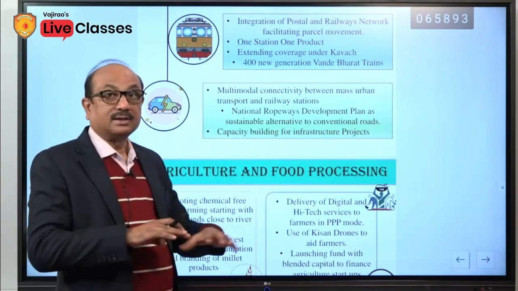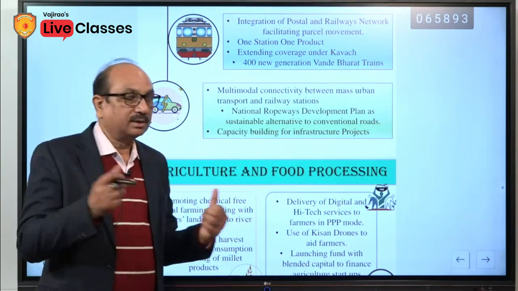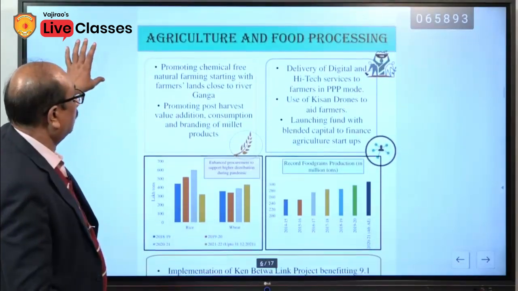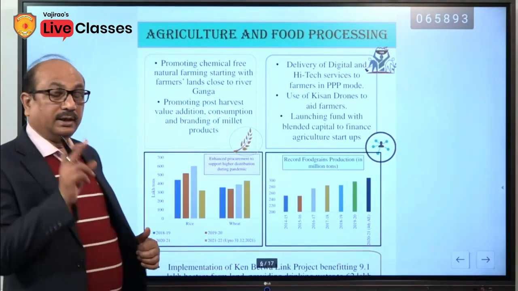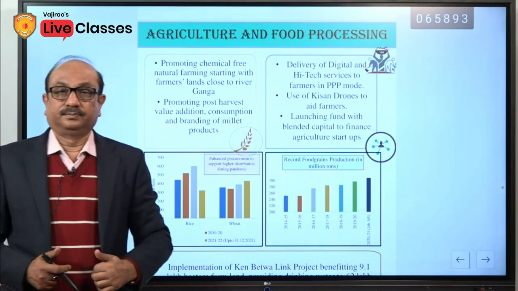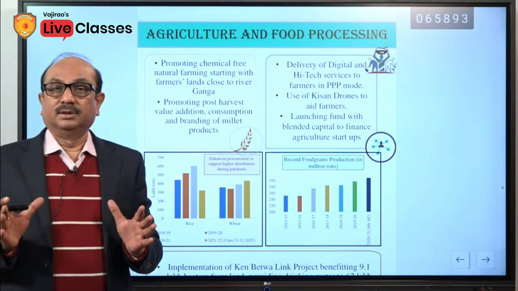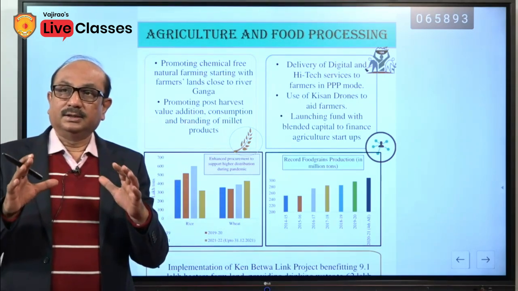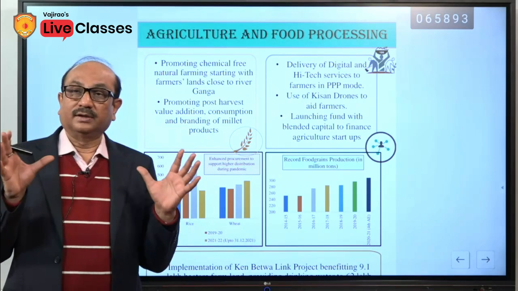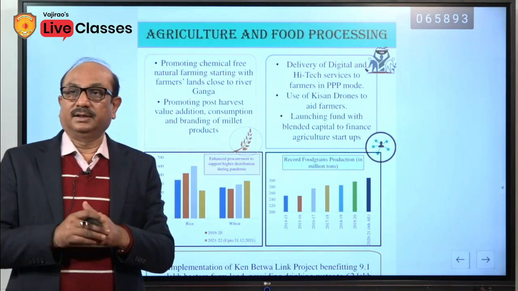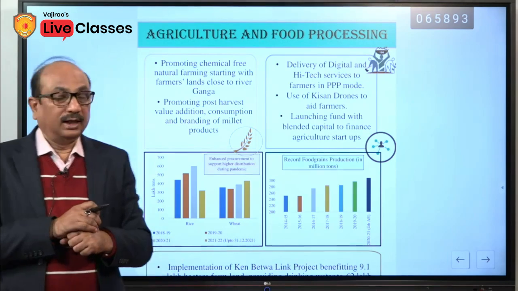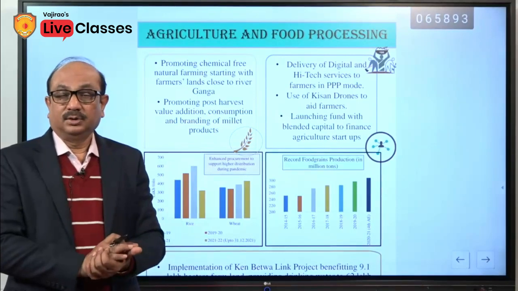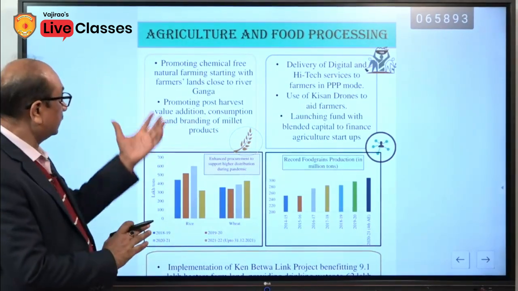Capacity building for infrastructure projects. So it's a general term, it's a subjective issue. Common agriculture sector and food processing. Here you must remember that in your UPSC mains syllabus, the agriculture sector has occupied around 60 to 70% area, and that's why it becomes naturally relevant. And as far as the food processing sector is concerned, it's a separate chapter, you know it better. So let us consider what's going on here.